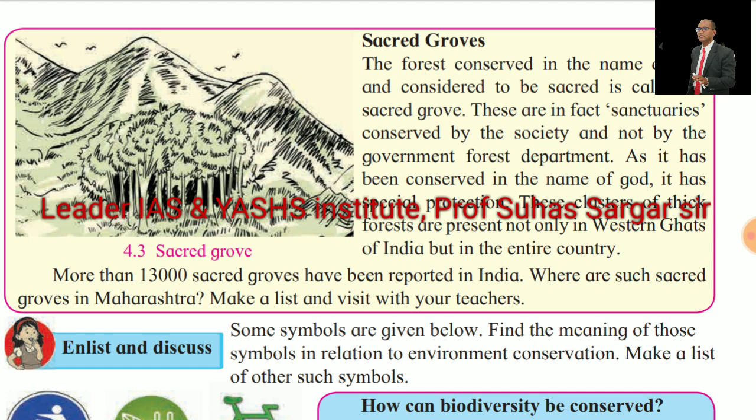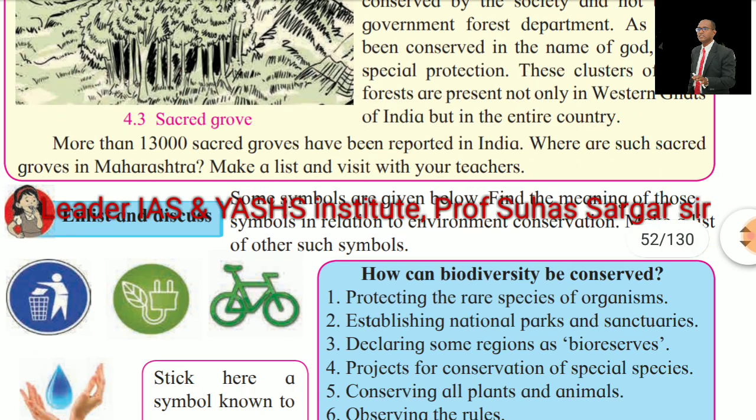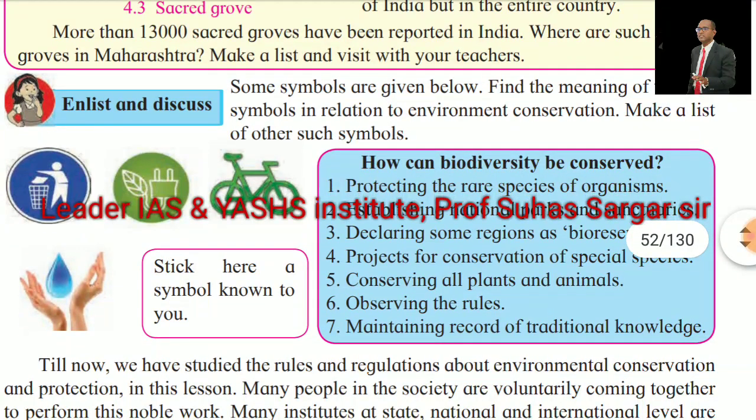As it has been conserved in the name of God, it has a special protection. These clusters of thick forest are present not only in the Western Ghats of India but in the entire country. More than 13,000 sacred groves have been reported in India. Where are such sacred groves in Maharashtra? Make a list and visit with your teachers. Box close. Enlist and discuss.